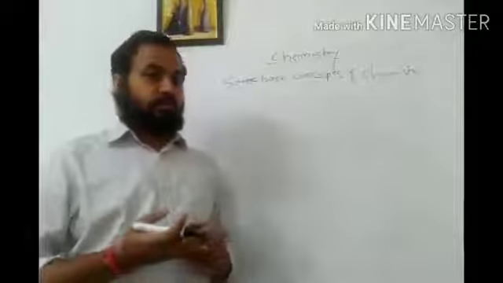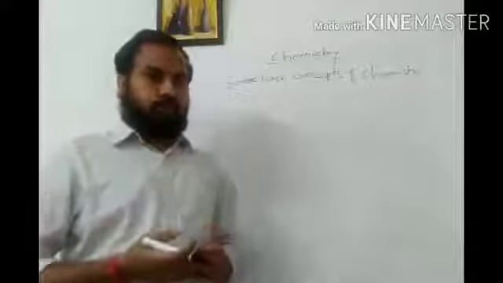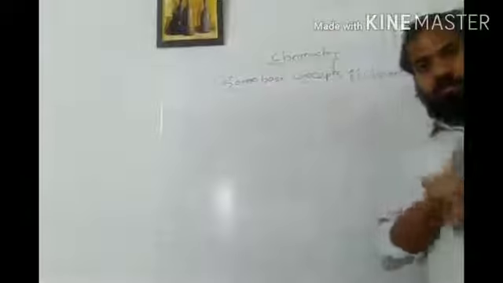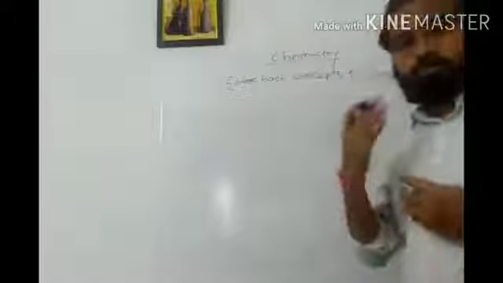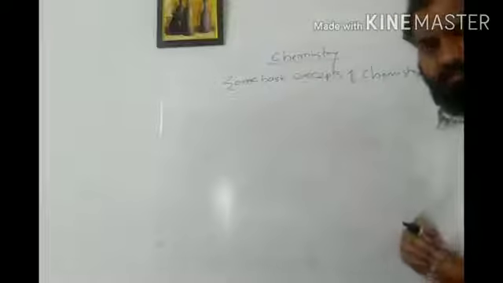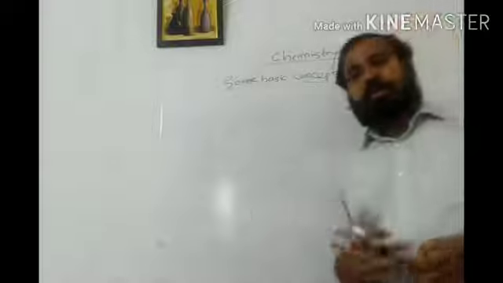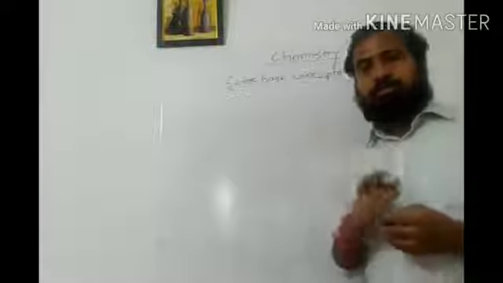The second one is the law of fixed proportion, we call it the law of constant composition also. Then the third law is the law of multiple proportion. Fourth is the law of reciprocal proportion. All these 4 laws we have seen with the help of some examples, okay, and their statements also. We tried to understand their statements, and we gave some examples of these laws.